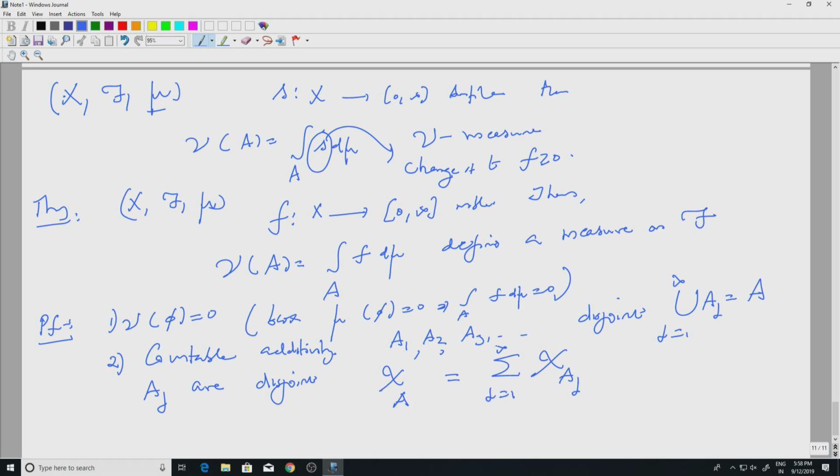Why is that? At any point chi A is 1 or 0. Chi A is 1 if x is in A. X in A would mean that x will be in one of the Aj's, and so this will be 1. But they are disjoint, so if it is in one of the Aj's, it cannot be in the other Aj's. That is why these two are equal.